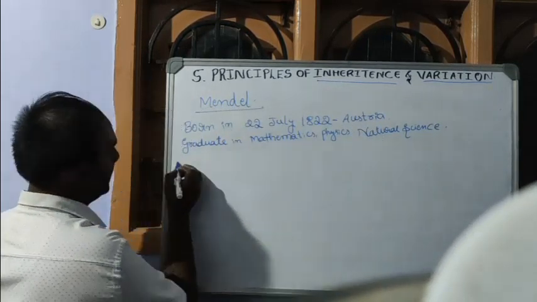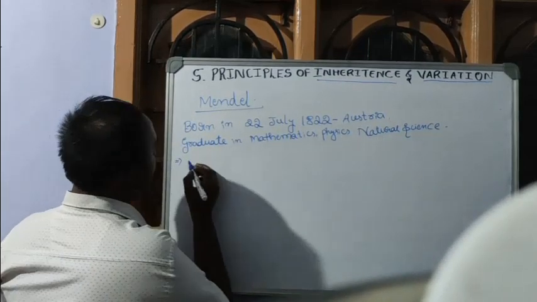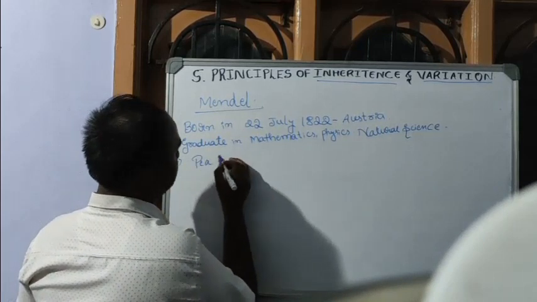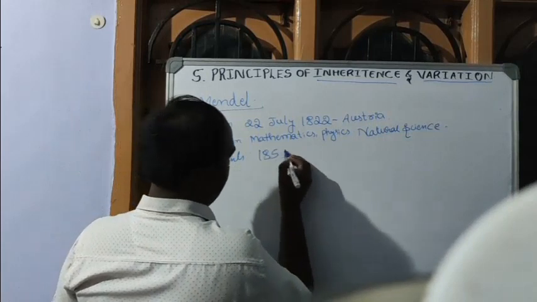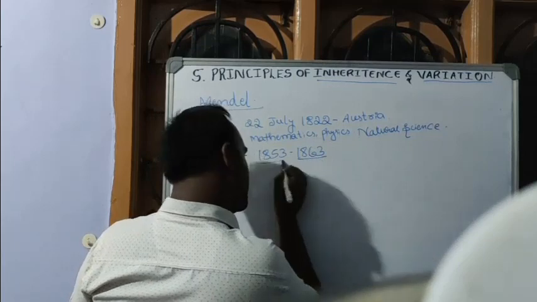Mendel studied pea plants from 1852 to 1863.